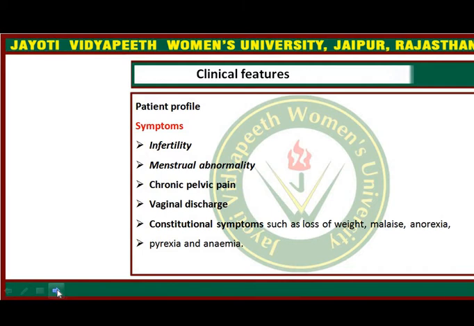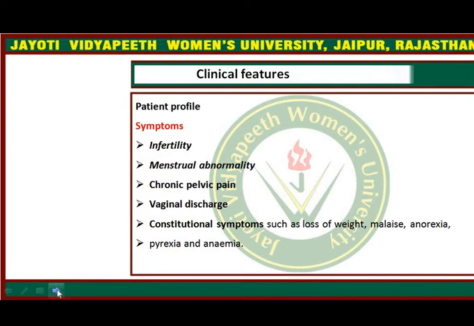Menstrual abnormality: 50% of cases will have normal menstruation, but 50% of patients will present with menstrual abnormality. The commonest is amenorrhea or oligomenorrhea. Whenever there is secondary amenorrhea, generally the cause is Asherman syndrome. As we had seen, the toxins cause endometrial ulceration, and when that ulceration heals with fibrosis, the layers of the endometrial cavity get attached to each other, and that causes synechiae formation.